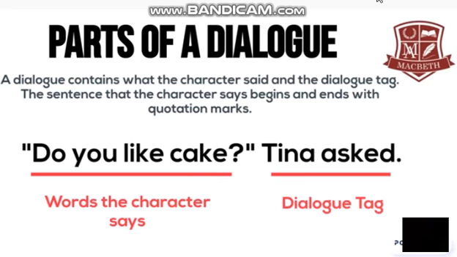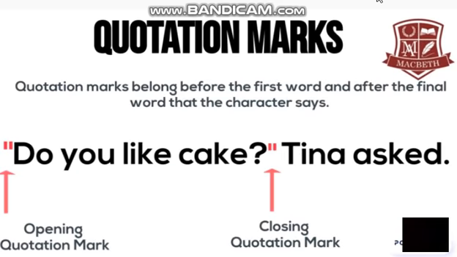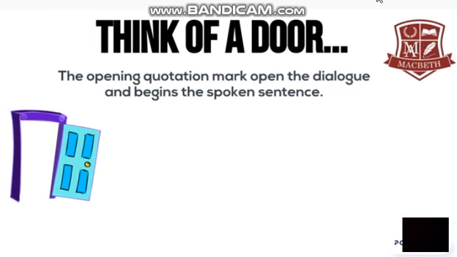In the sentence below, "Do you like cake?" Tina asked. "Do you like cake" is the sentence that Tina says, and "Tina asked" is the dialogue tag. In a dialogue, quotation marks belong before the first word and after the final word that the character says. When you think of quotation marks, think of a door that opens and closes.